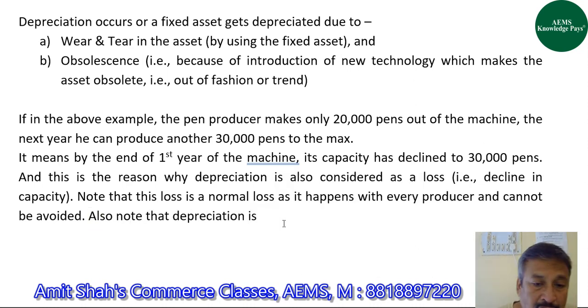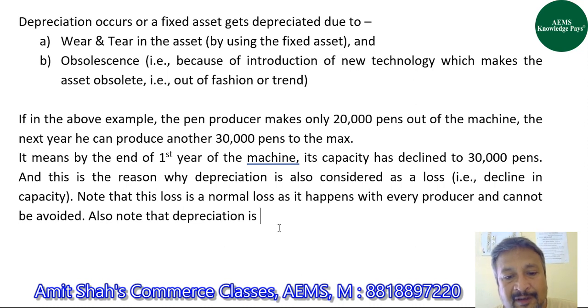One more thing that I was talking about depreciation yesterday is that depreciation is the only non-cash expense. Because when we record depreciation, we actually do not need to pay cash to anyone. Depreciation is nothing but part of the cost of a fixed asset, and that part which we have consumed in a particular accounting year, right? So that is what I am writing here, guys.